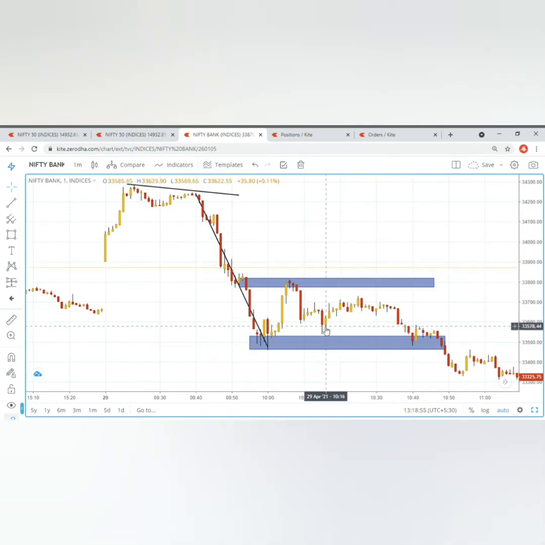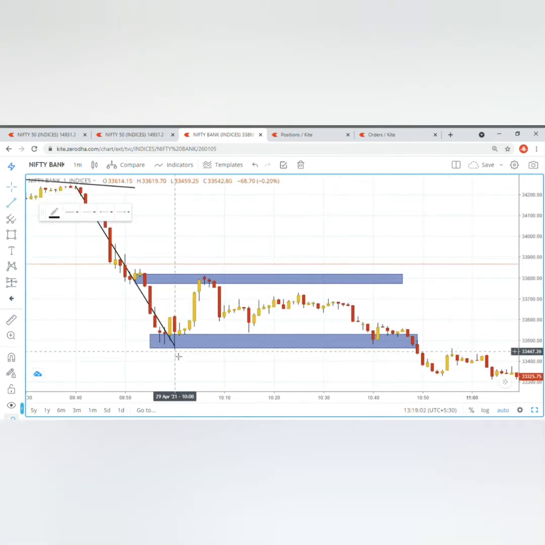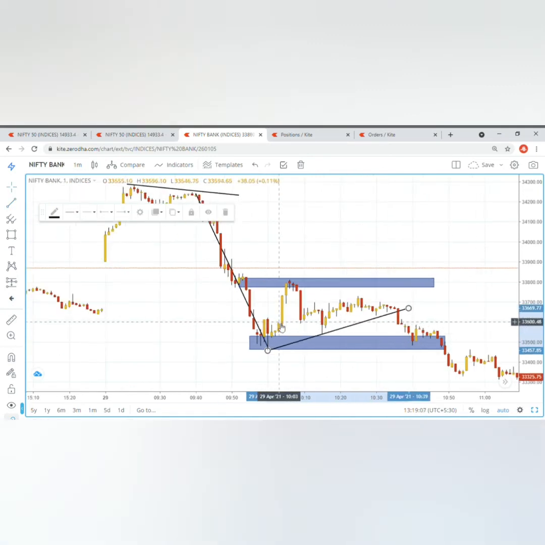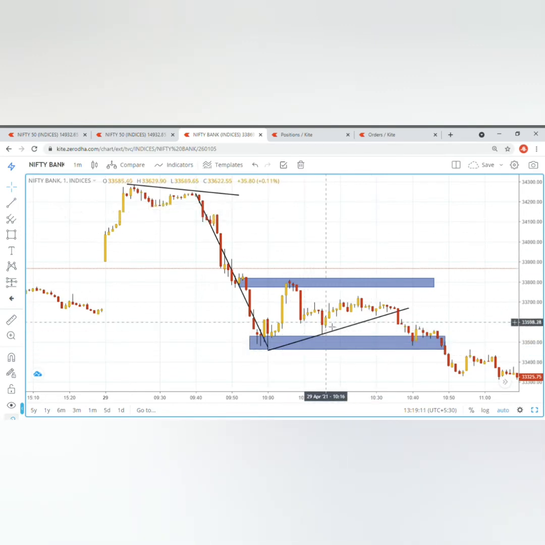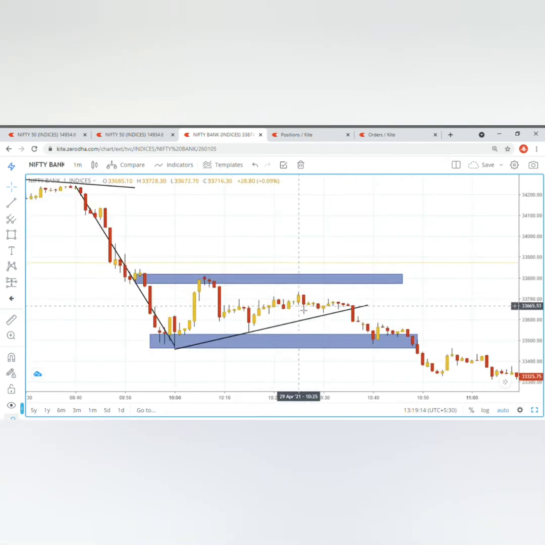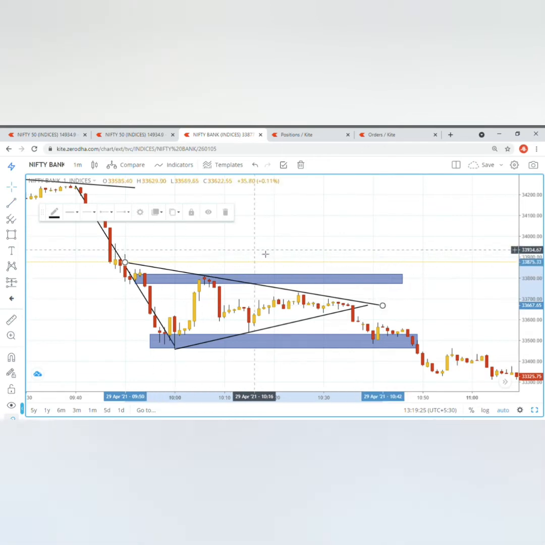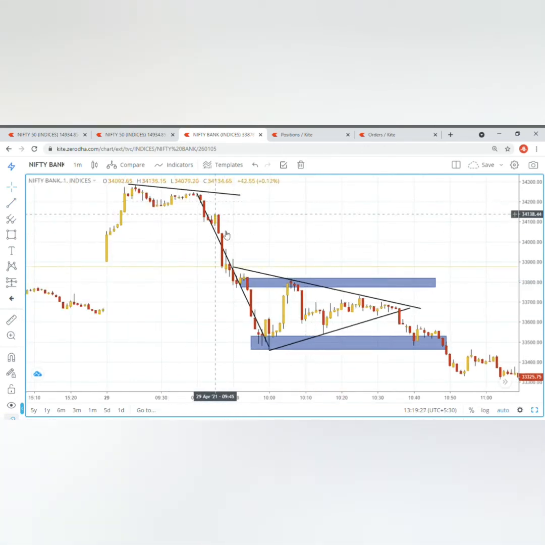So at this point of time, when the price had formed this candle and was forming this candle, I spotted this trend line. Let me just mark it out for you. So this trend line was the one which I spotted, and the price was respecting it, and I just kept on waiting. And when the price had completed forming this candle and was forming this candle, I also spotted another trend line, this one. So guys, if you look closely, then this is a bearish pennant pattern.